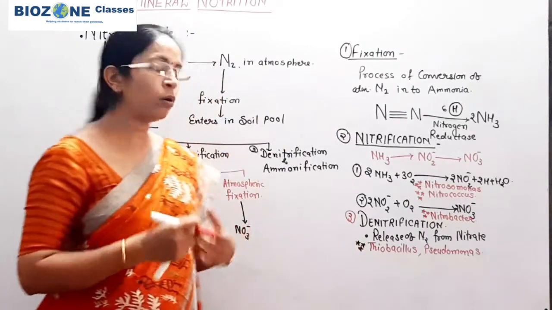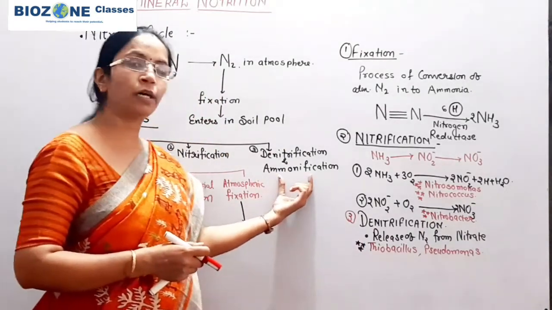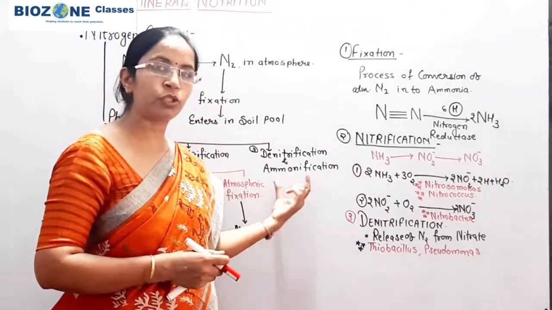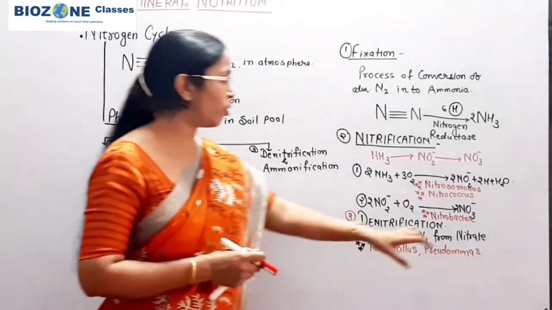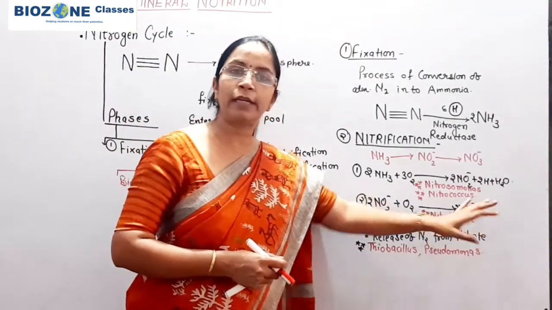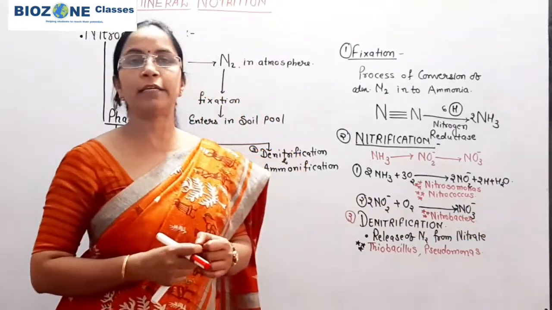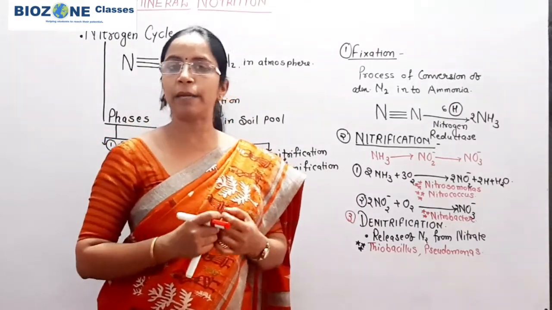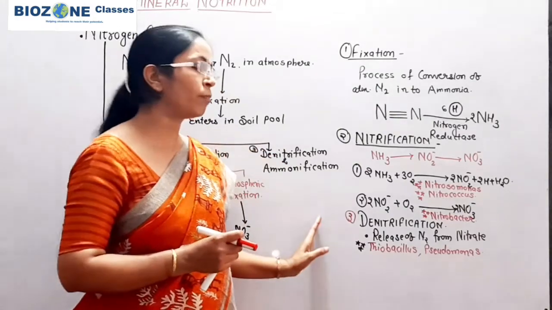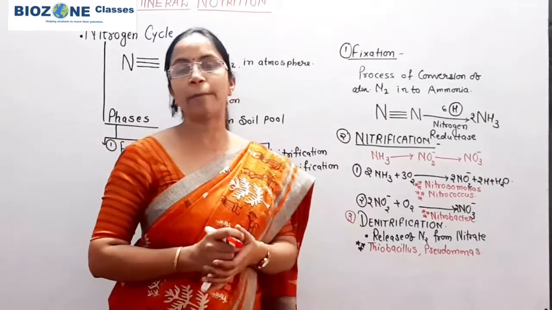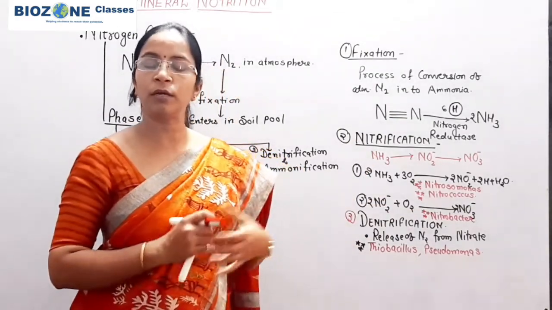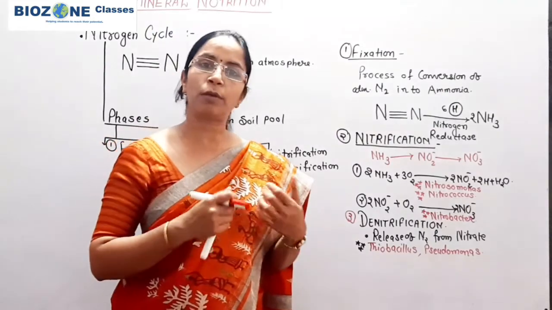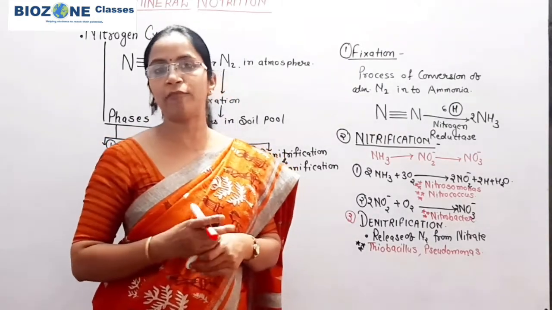Okay, and now another term we use here is called ammonification. Now what is ammonification? When the nitrate enters the plant and this nitrate is used in the synthesis of proteins, hormones, vitamins, enzymes, and from there these substances via plants reach herbivores and carnivores by the food chain.